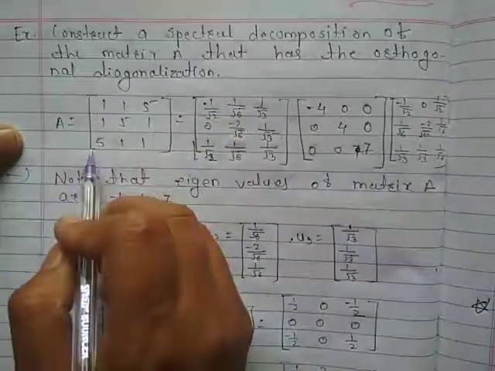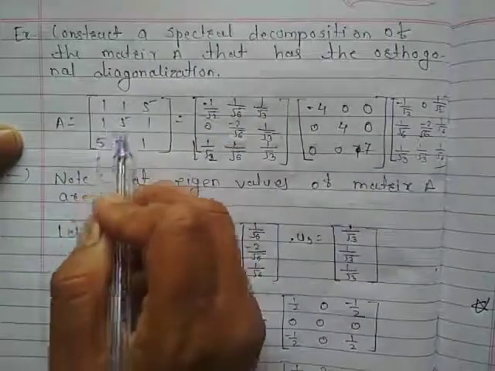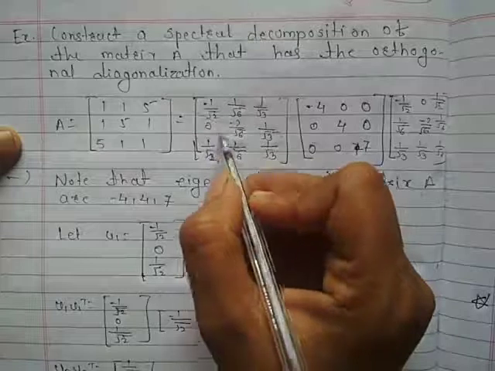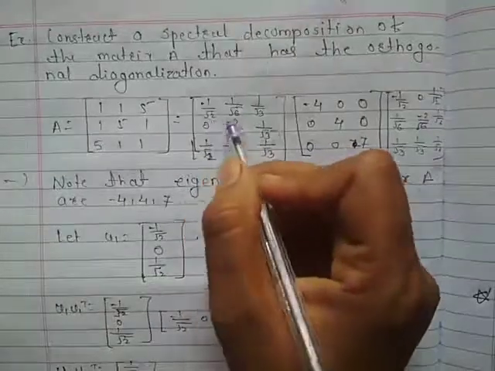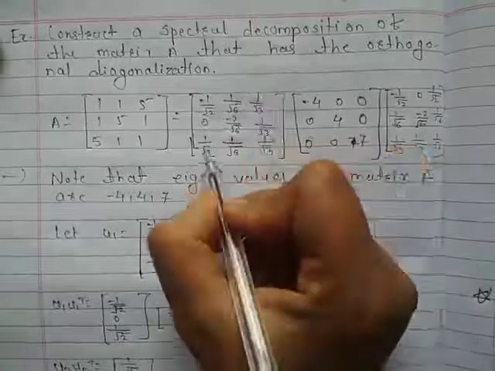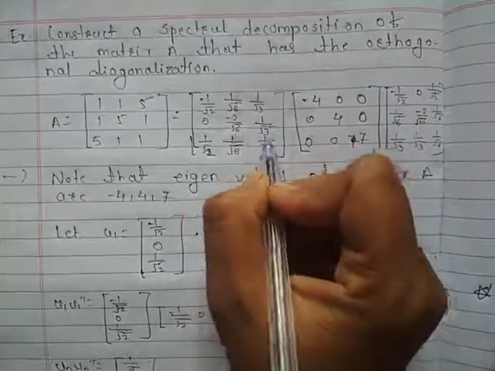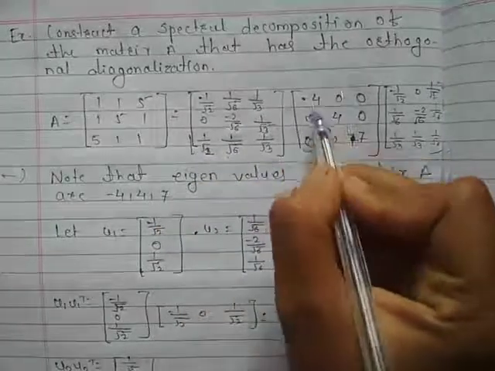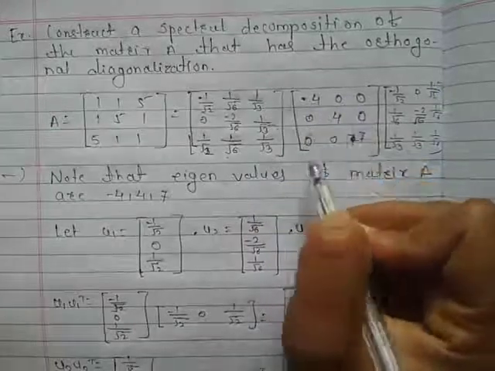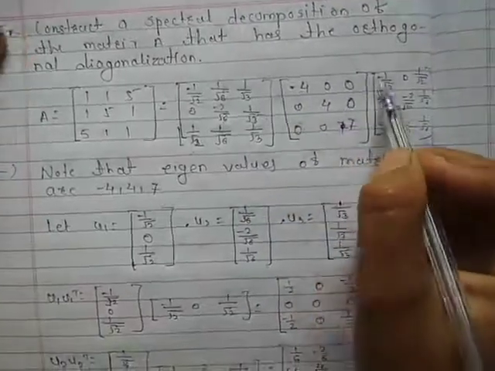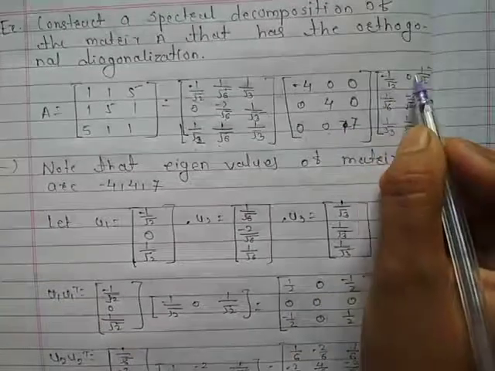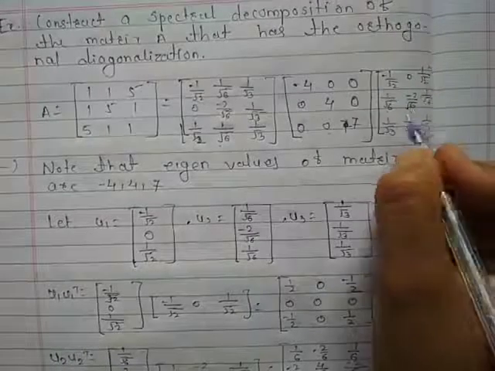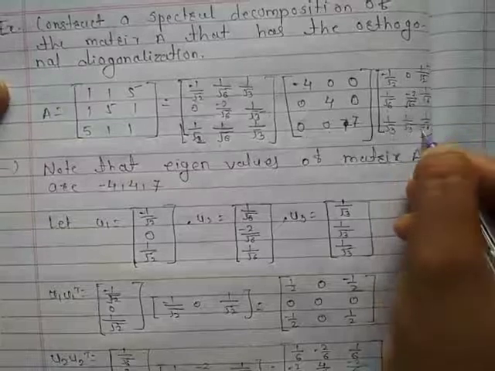A equals matrix [1 1 5; 1 5 1; 5 1 1], which equals matrix [minus 1 upon root 2, 1 upon root 6, 1 upon root 3; 0, minus 2 upon root 6, 1 upon root 3; 1 upon root 2, 1 upon root 6, 1 upon root 3] into matrix [minus 4 0 0; 0 4 0; 0 0 7] into matrix [minus 1 upon root 2, 0, 1 upon root 2; 1 upon root 6, minus 2 upon root 6, 1 upon root 6; 1 upon root 3, 1 upon root 3, 1 upon root 3].